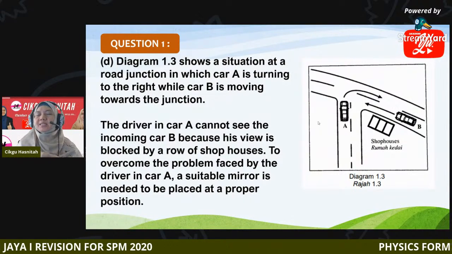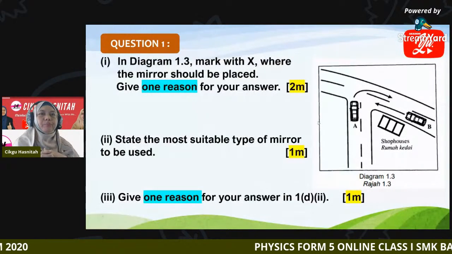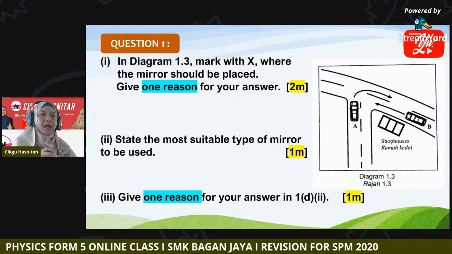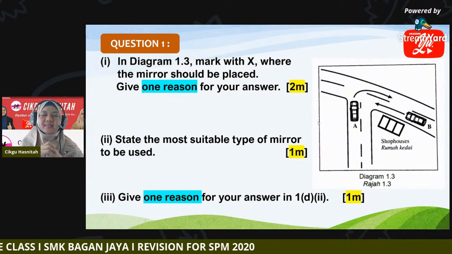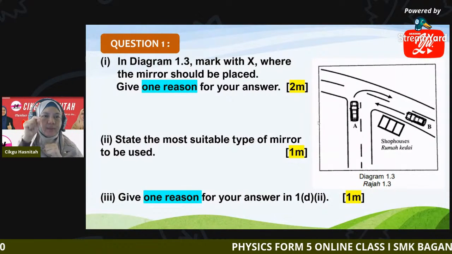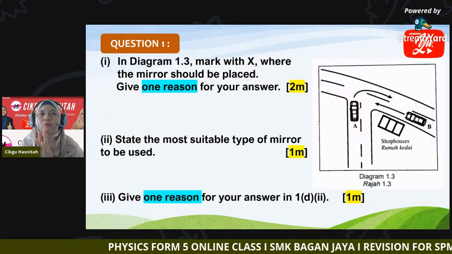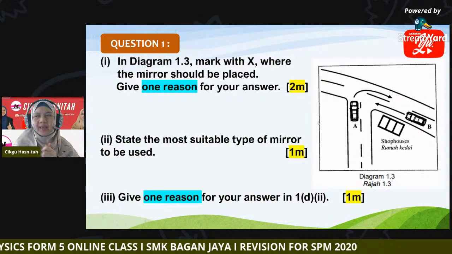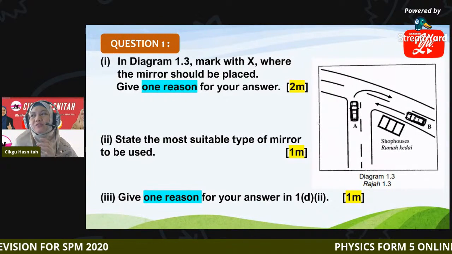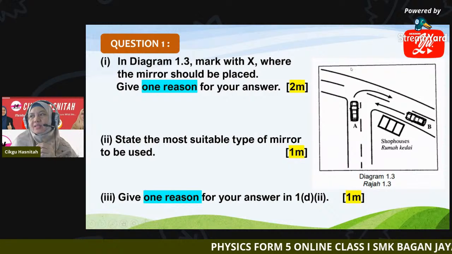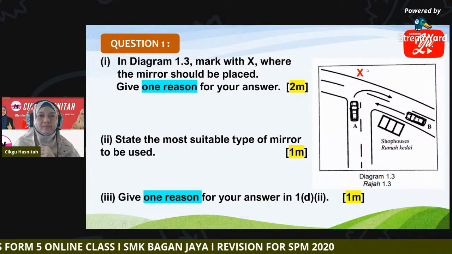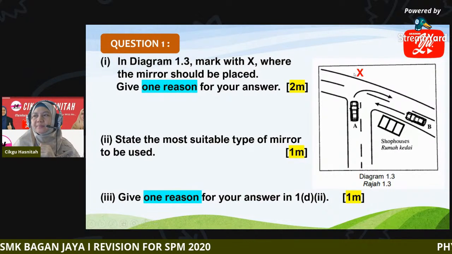So the question is, where to place the mirror at this junction? You mark the location with X. You can mark the area, or you can mark with the label X, in which position is the most suitable to place the mirror. And then you have to give one reason for your answer. So first, where to place the mirror. This is our junction, you can see clearly. So we place the mirror here.